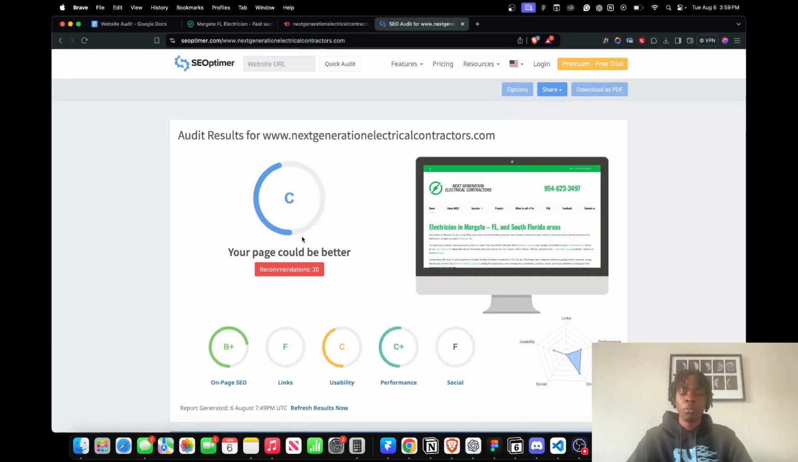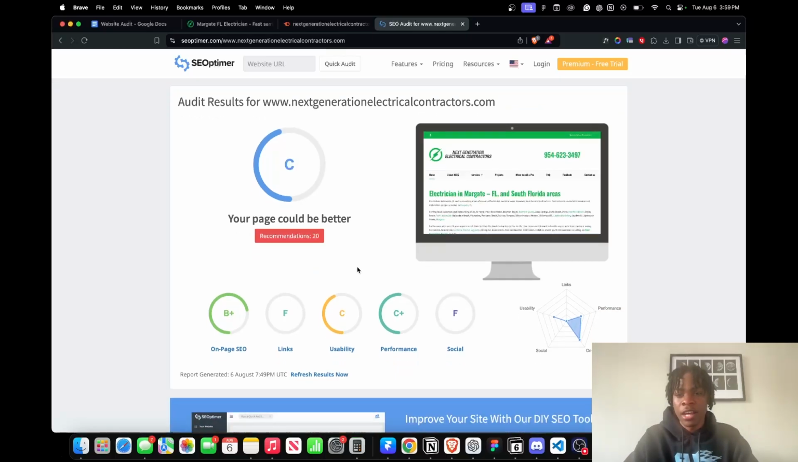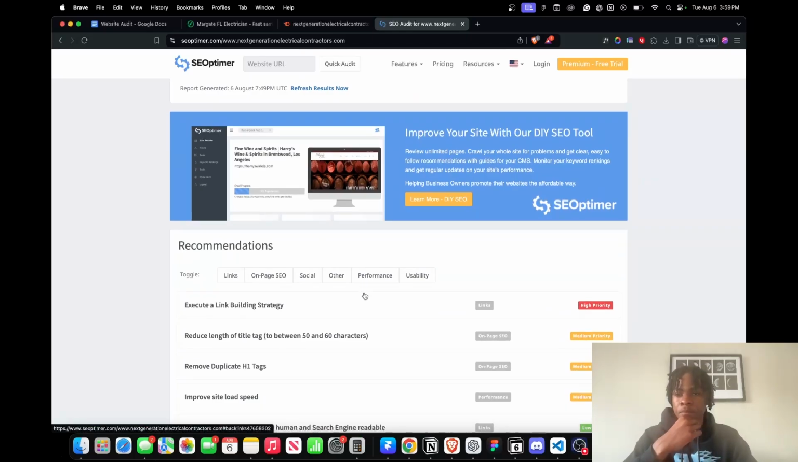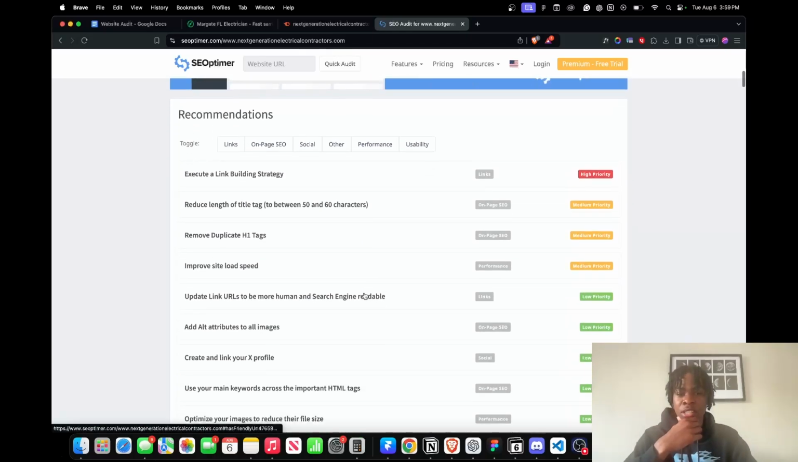All right, I let it go before because it takes a while, so that's why I put it in before. We're gonna take a look. They got a C. All right, on page SEO B plus. When it comes to links, F. Usability C. Yeah, their website definitely needs improvement.